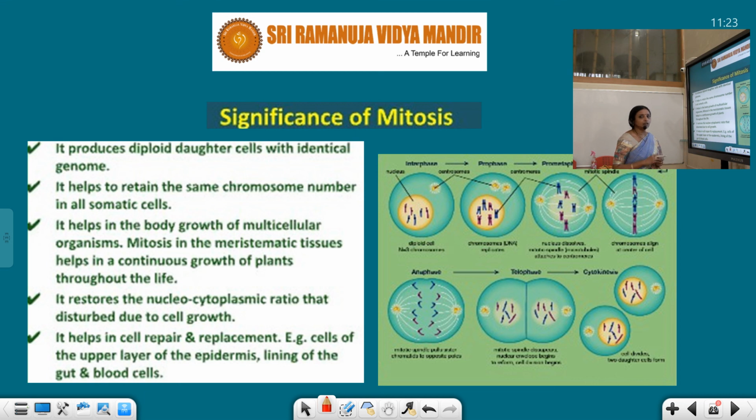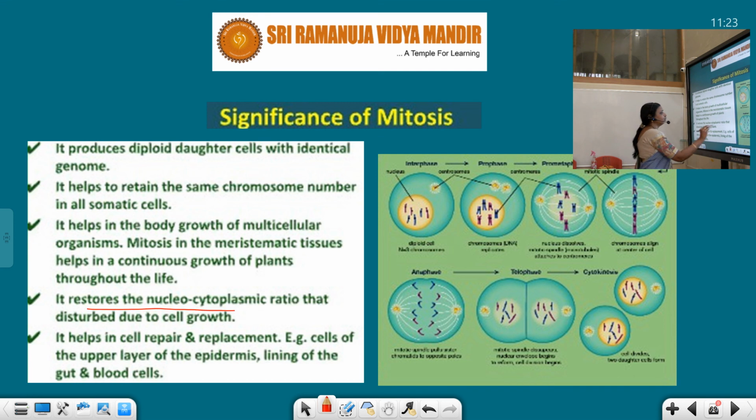And in unicellular organisms and lower class plants, it helps in reproduction also. So this process is called reproduction. Whereas in higher plants, growth and regeneration take place by mitosis.